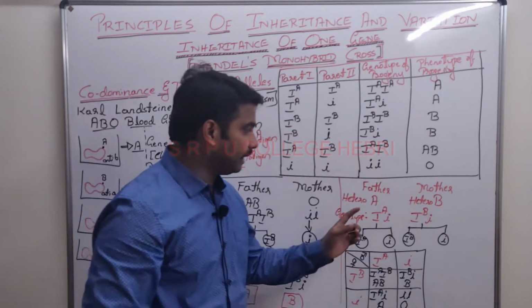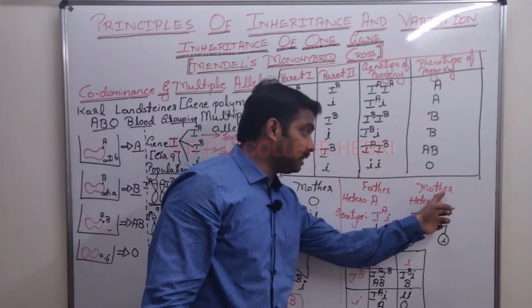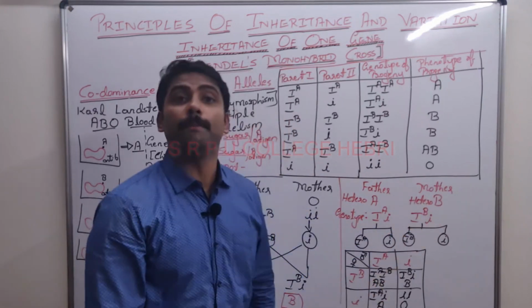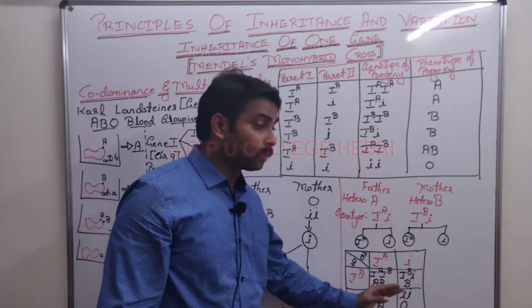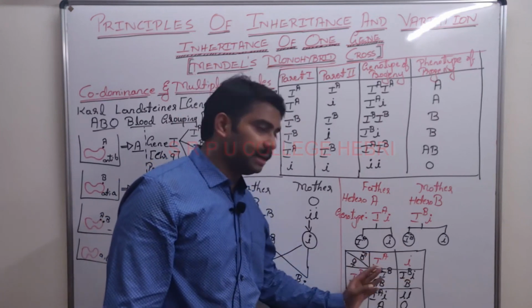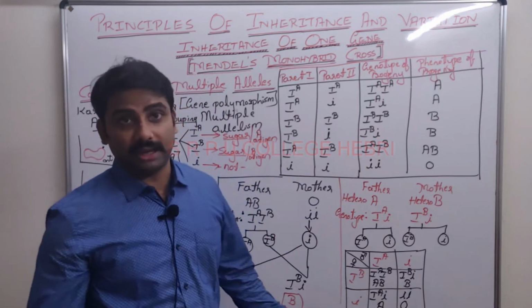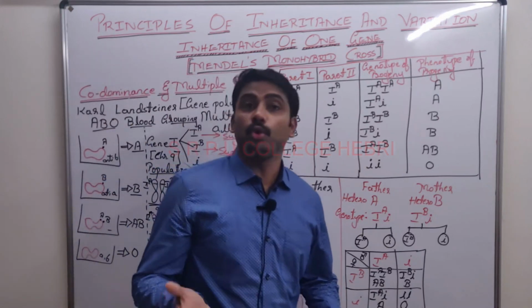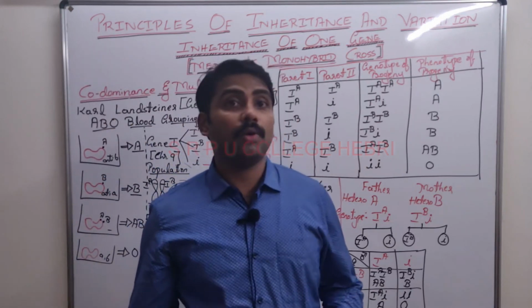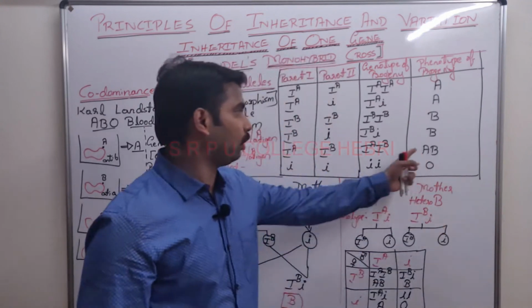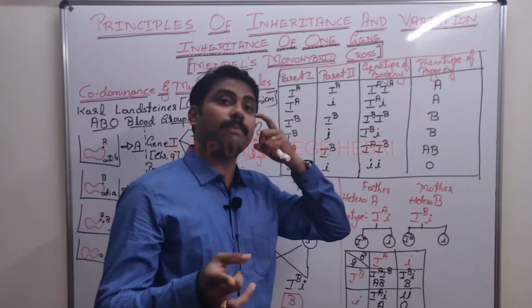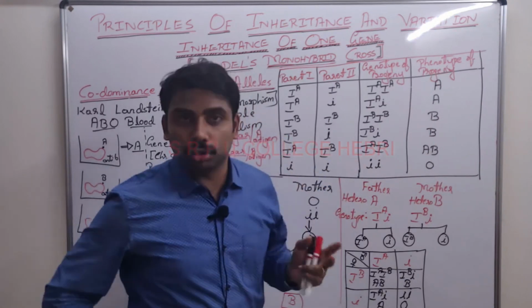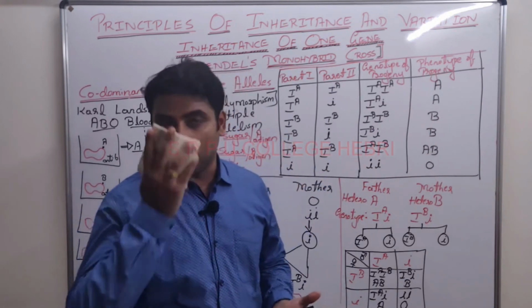Father is heterozygous for A, mother is heterozygous for B blood group. The progeny could be A blood group, B blood group, AB blood group, or O blood group. Hope you know your blood group. If you are AB, no doubt at all. O, no confusion. If you are A or B blood group, then you need to go through the blood groups of your mom and dad.